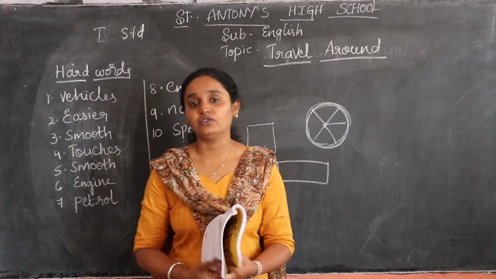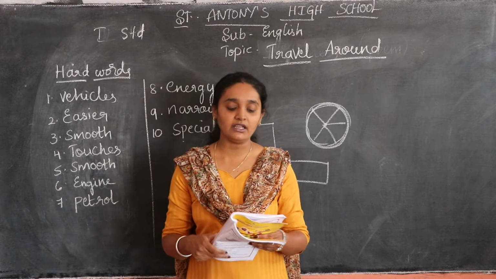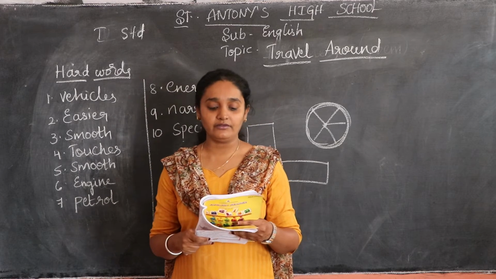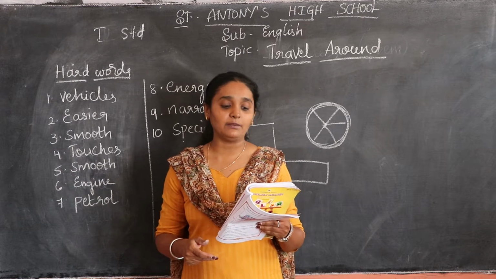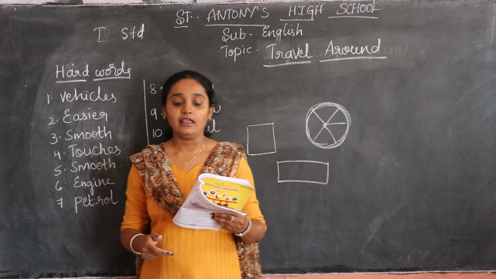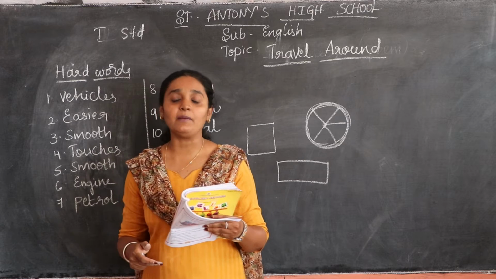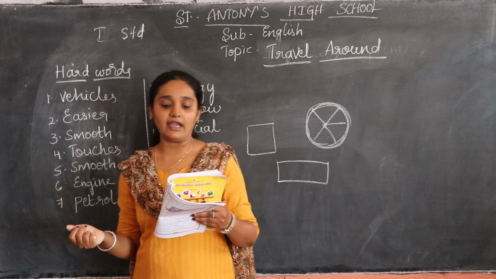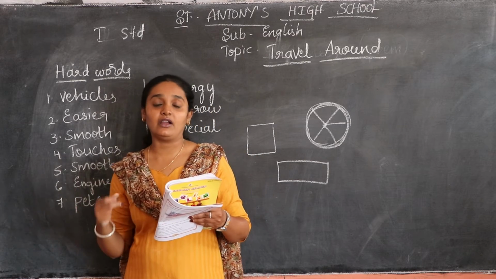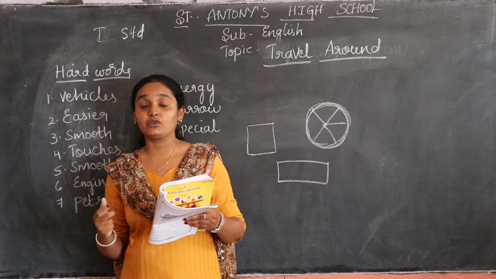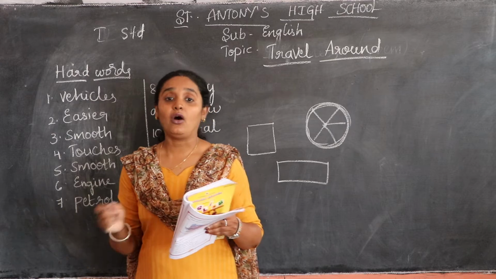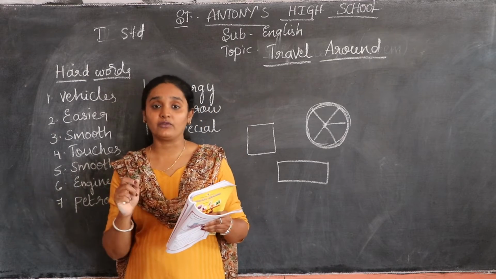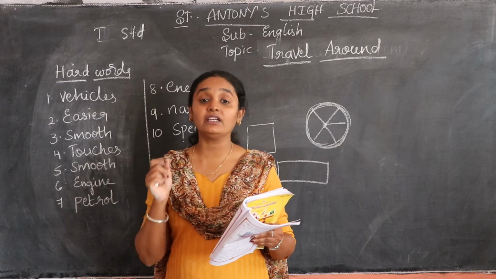Next we have page number 102. How do cars move? Cars move with the help of the engine and the wheels. The car moves because of the engine. The engine is generally placed in front of the vehicle. The engine gets its energy from petrol or diesel. Even the bus and the trucks are moved with the help of the engine. Almost all 2-wheelers and 4-wheelers move with the help of the engine.